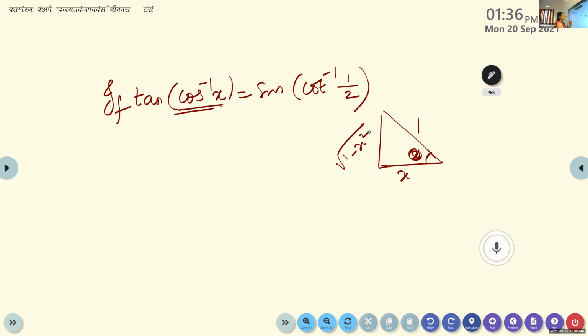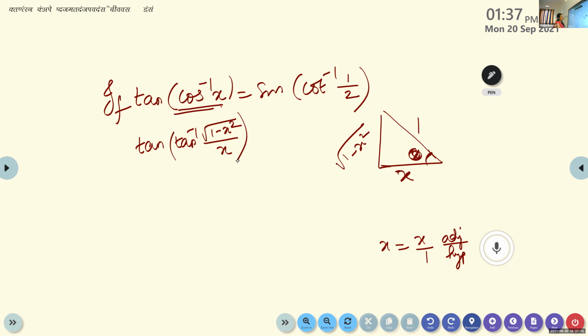Cos inverse of x, x means we can take it in the form x by 1. What is the definition we have learned for cos? It is adjacent by hypotenuse. So adjacent side is x, hypotenuse is 1. From there you find out the opposite side. So now write in terms of tan. Cos inverse of x, we can write this as tan inverse of opposite by adjacent. Is it correct? Tan is opposite by adjacent.